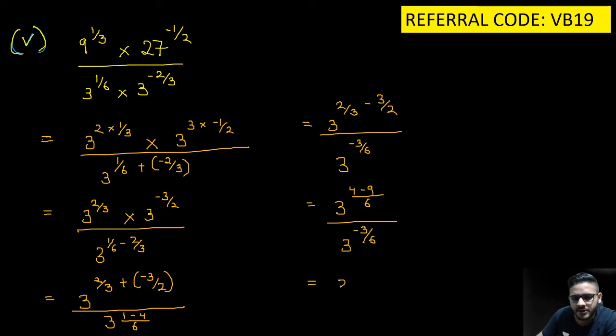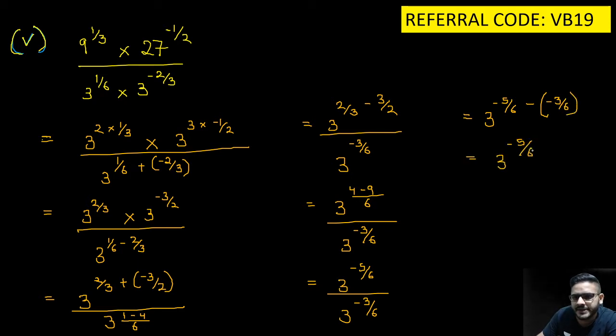So you get 3 raised to the power minus 5 by 6, the whole upon 3 raised to the power minus 3 by 6. Solving this further, you get 3 raised to the power minus 5 by 6 minus minus 3 by 6. Using the law of exponents, you get 3 raised to the power minus 5 by 6 plus 3 by 6.